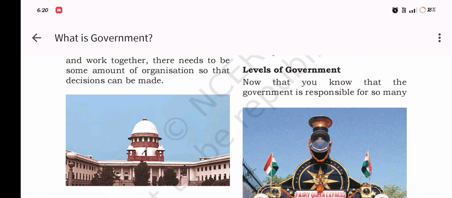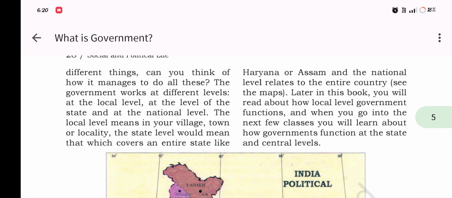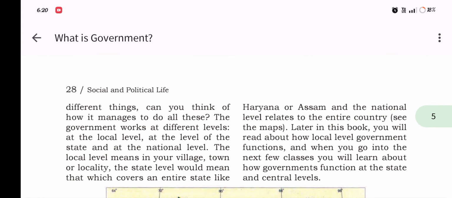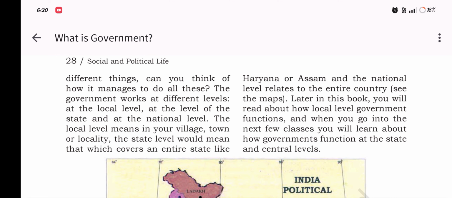Levels of the government. Now you can see that the government is responsible for so many different things. Can you think of how it manages to do all these? The government works at different levels: at the local level, at the level of the state, and the national level. The local level means in your village, town, or locality. The state level covers an entire state like Haryana or Assam, and the national level relates to the entire country. See the map later on.